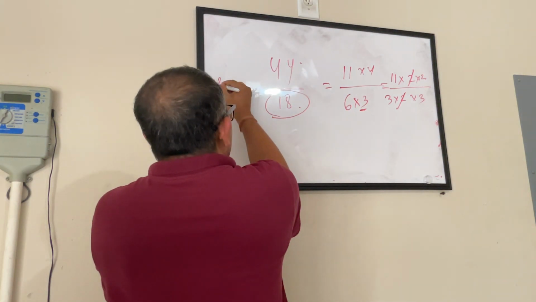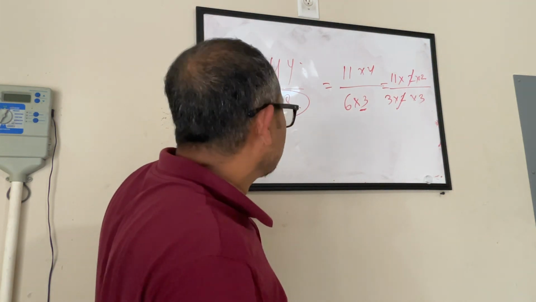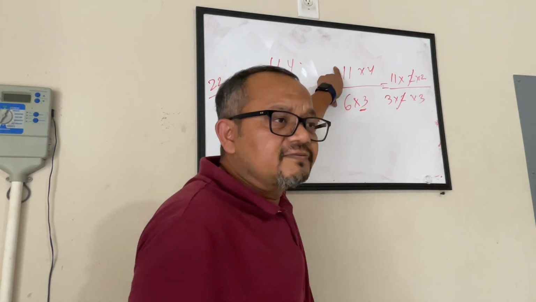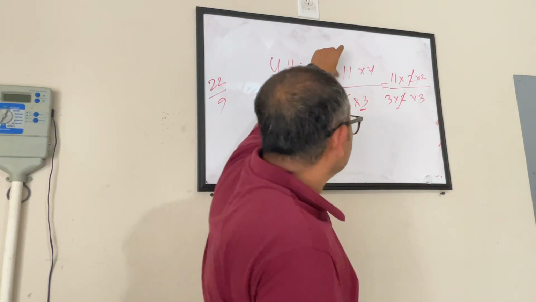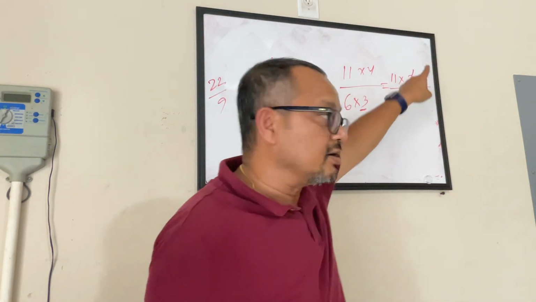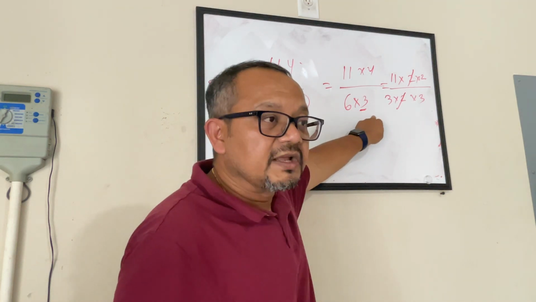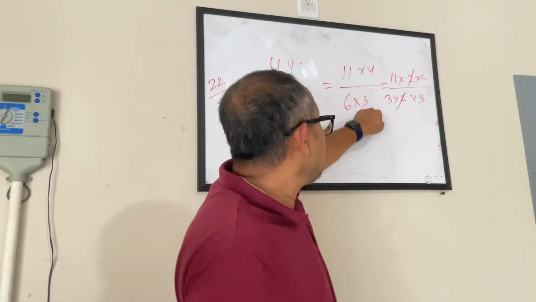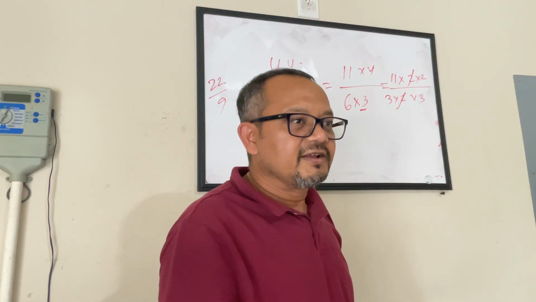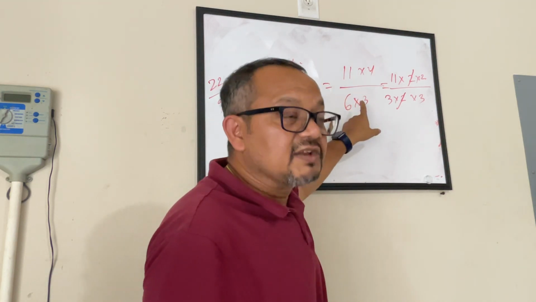We found that our answer was 22 by 9, since 44 by 18 is 22 by 9. But here we are not getting that. That's fine, as long as your breakdown is fine. 44 I can write as 11 into 4. This is perfect, there is nothing wrong. 18 is equal to 6 into 3. This is also fine. Though we are not able to do tic-tac-toe, that's still okay. You have not made any mistakes so far. If there is an opportunity, you will find that opportunity.